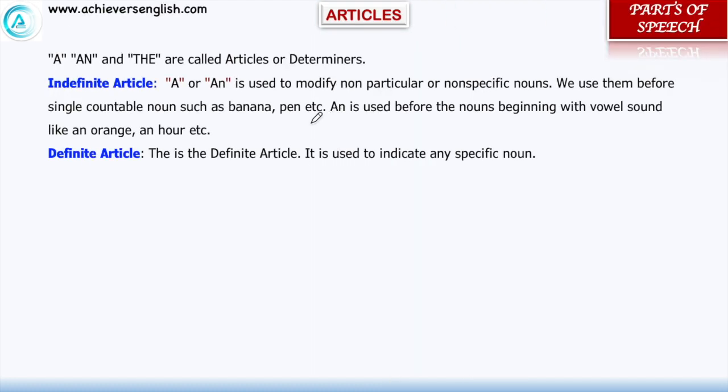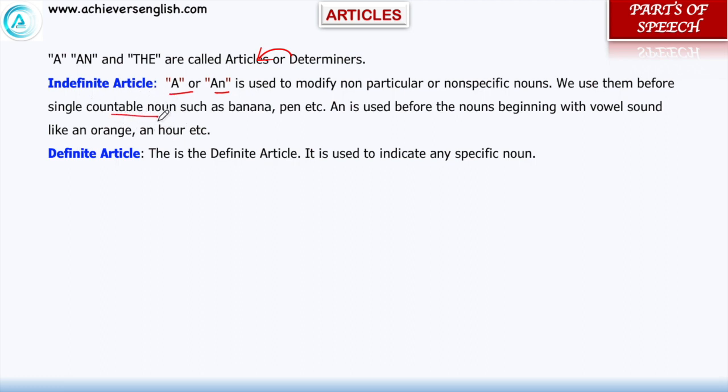And here are the articles. We all know that a, an, and the are called articles or determiners. They are the part of determiner. Articles are of two types, indefinite and definite article. A and an are used to modify non-particular or non-specific nouns, and we use them before a single countable noun.